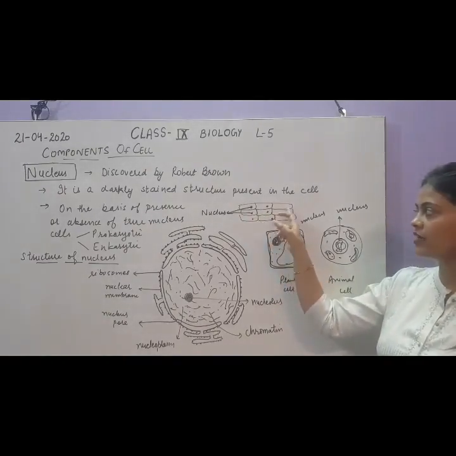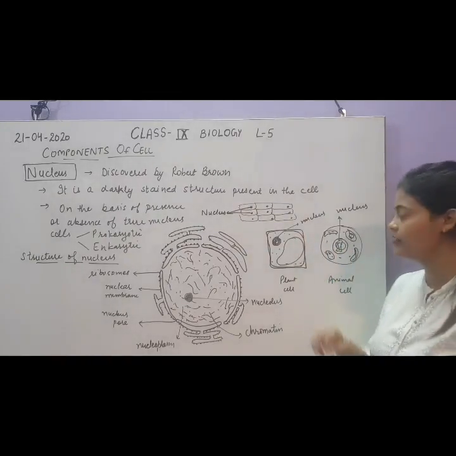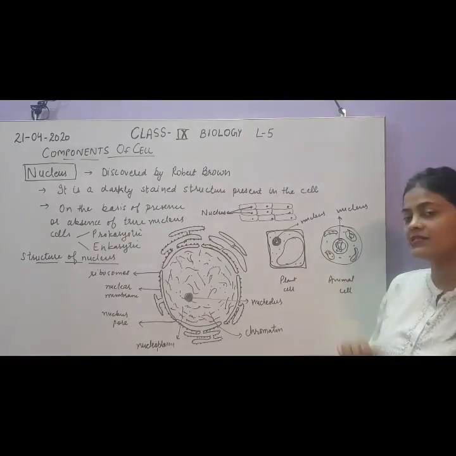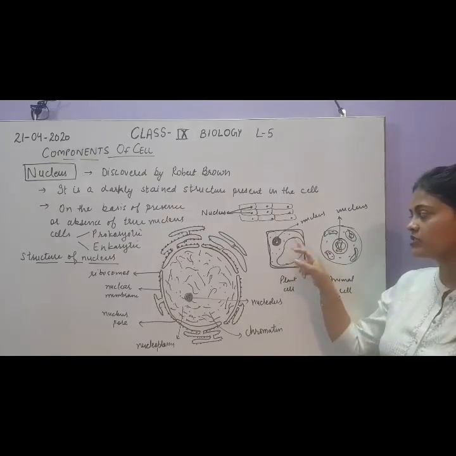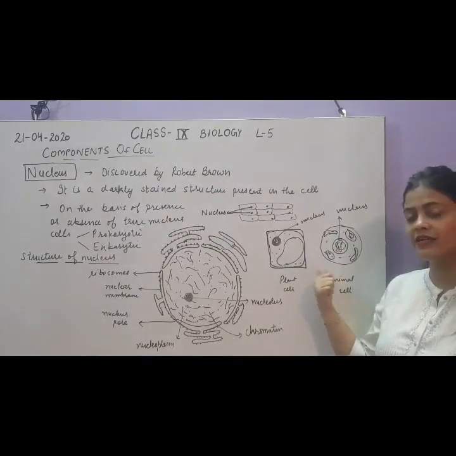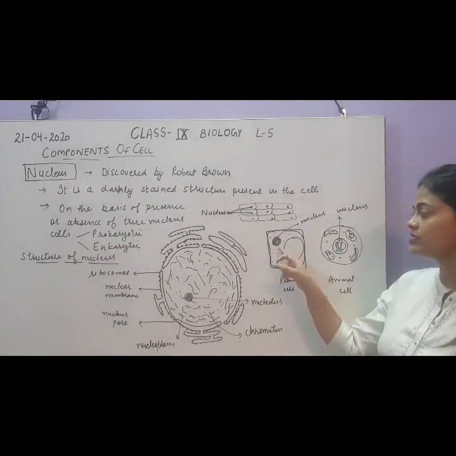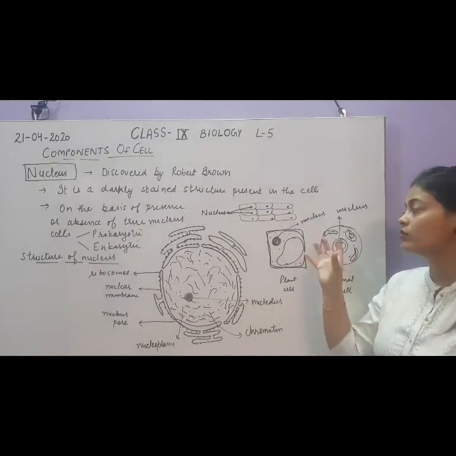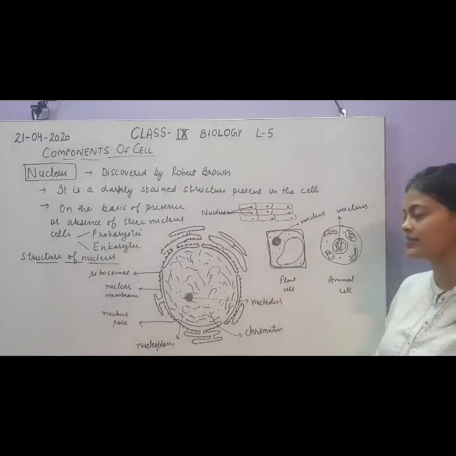Generally the nucleus is present in the center of the cell, but in a plant cell it is not, because of the presence of a big vacuole. When we study the structure of plant and animal cells in detail, you will find that the nucleus is slightly on one side of the cell. This is the position of the nucleus in a plant cell.